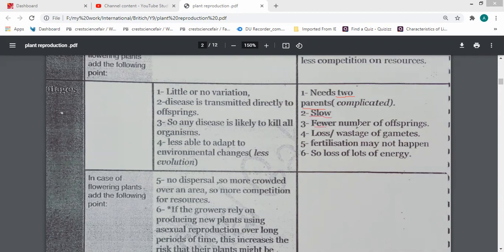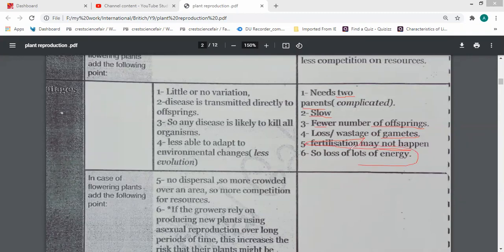It produces a fewer number of offspring, not large numbers, with loss or waste of gametes, and maybe fertilization does not happen, as fertilization does not occur every time. It also takes a lot of energy.